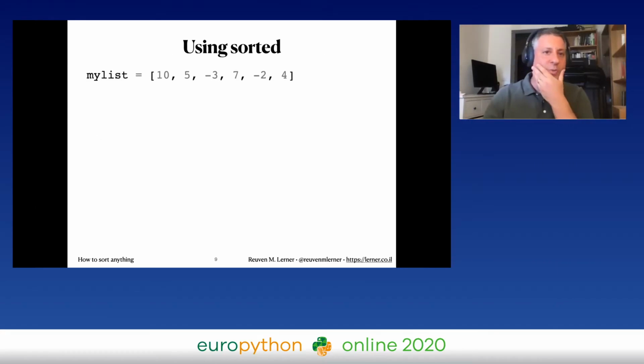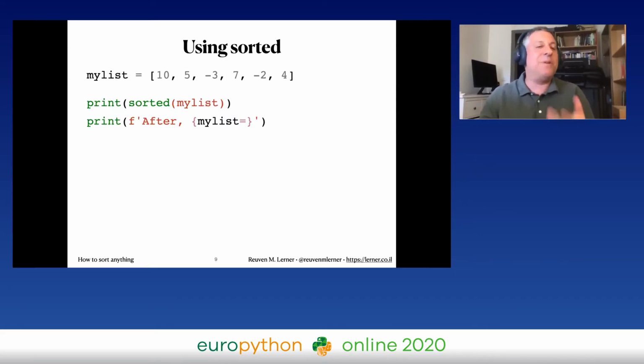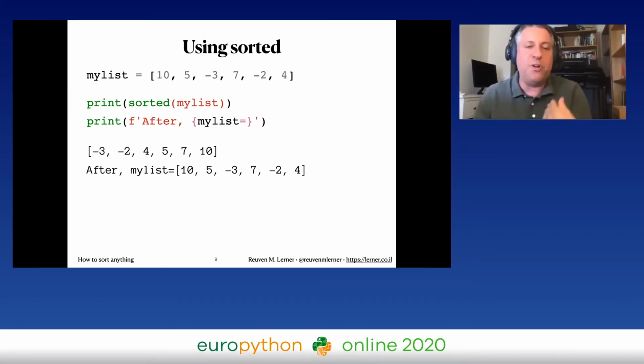So if I want to use it, what can I do? Well, let's start off with my list again. I don't need to do a before and after. I can just say print sorted of my list. And then I'm going to print my list afterwards just to compare. And sure enough, the sorted of my list shows me these sorted values there. But afterwards, my list is still the original values, meaning sorted will return a new list, and I haven't changed my original list at all.